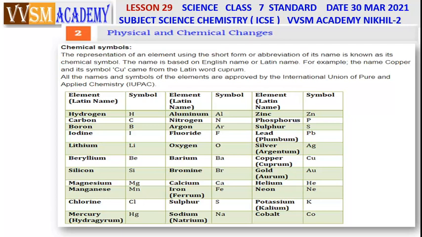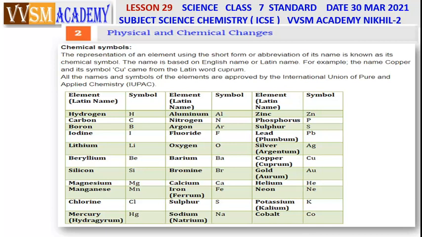What is IUPAC system? IUPAC stands for International Union of Pure and Applied Chemistry. I for International, U for Union, P for Pure, A for Applied, C for Chemistry.